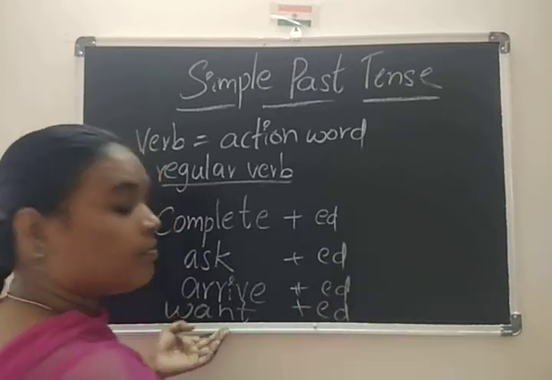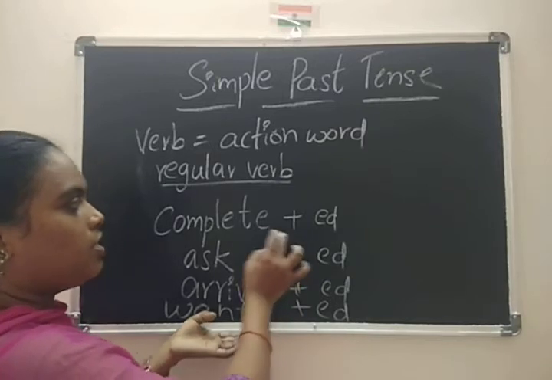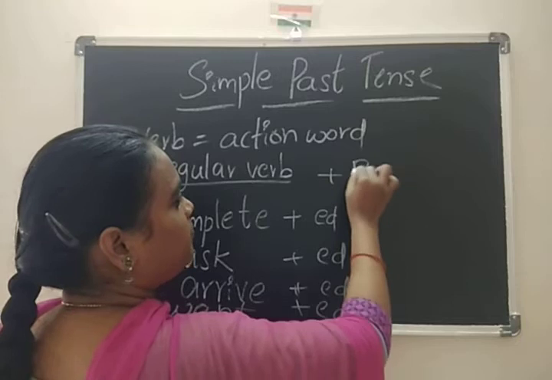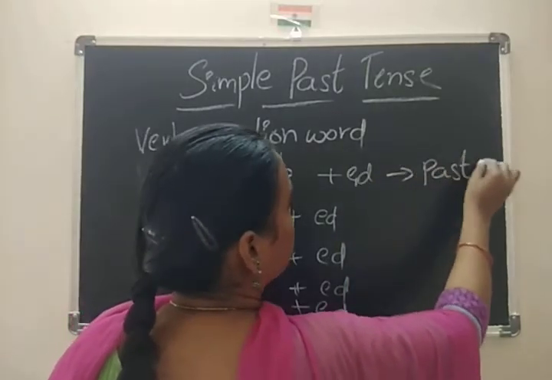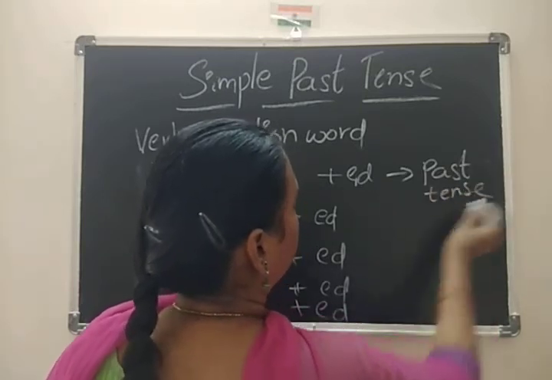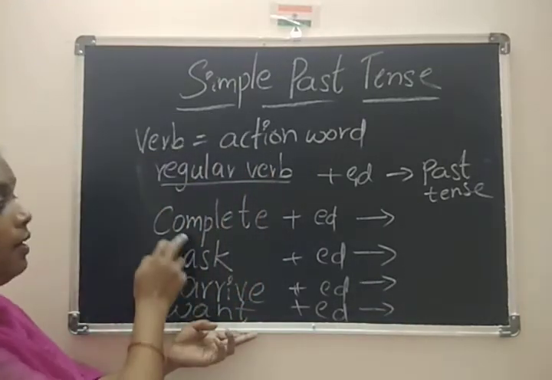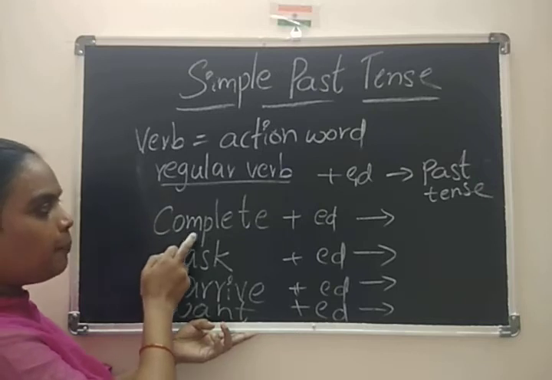But here some differences also exist. I will explain. First, take complete. Whenever it is in past tense, ed is added. What is the spelling of the word? C-O-M-P-L-E-T-E.